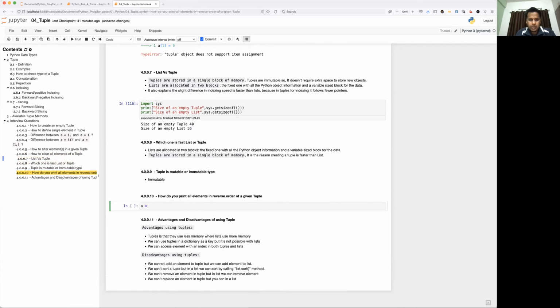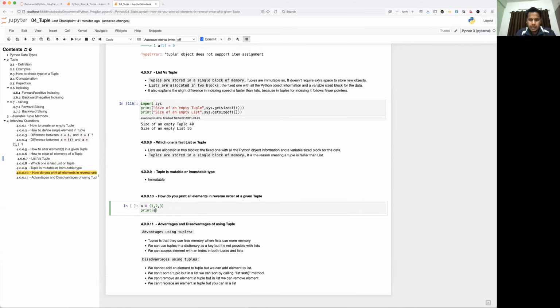Okay, so this I have already shown. Let's see once again. Print a[::-1].